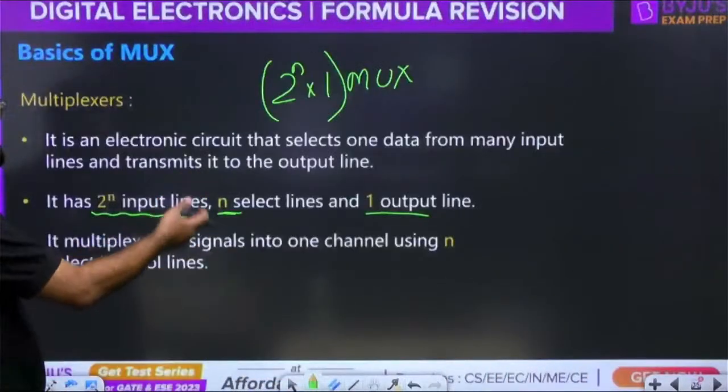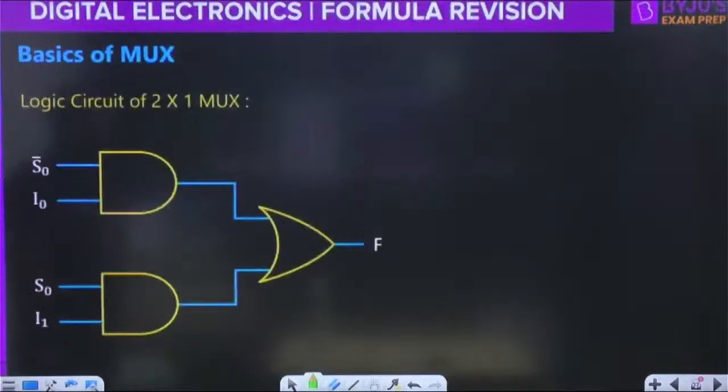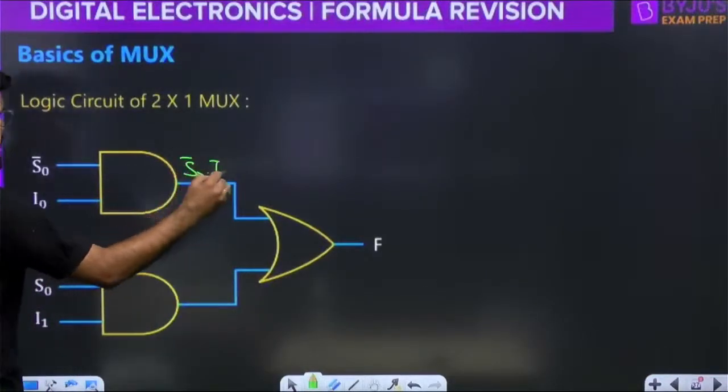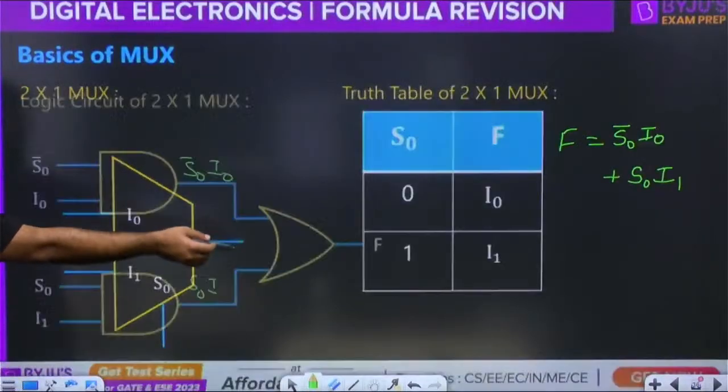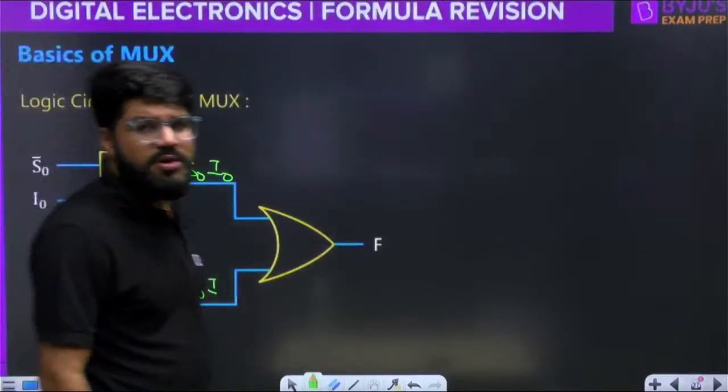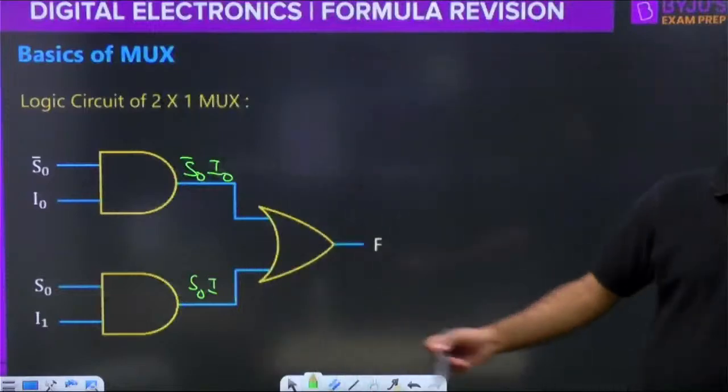Okay, this is the logic diagram. Same thing I explained to you. This is S0 bar I0. This is S0 I1. Then we need to do the addition of that. For that, a logical OR gate is there. So this is the internal circuit diagram of a 2 cross 1 mux.